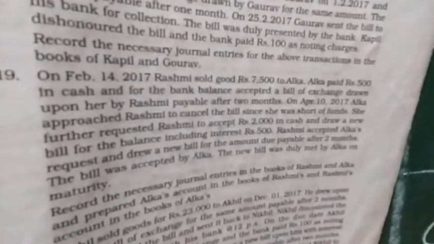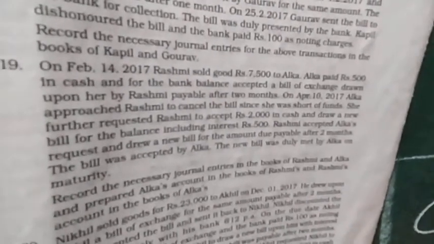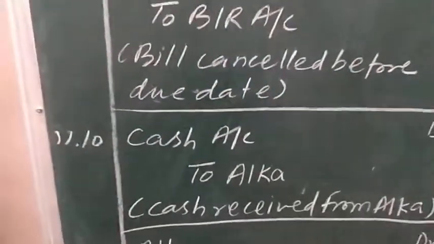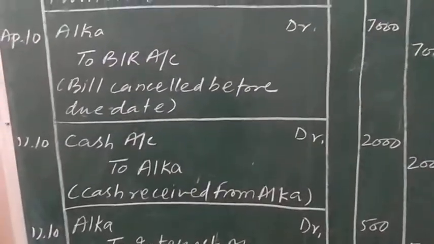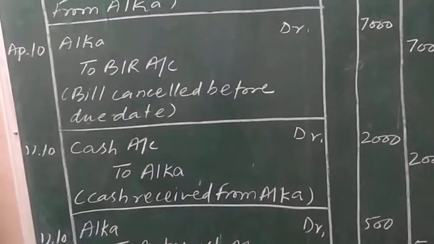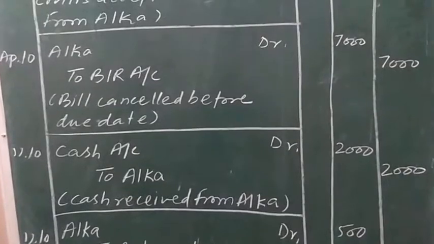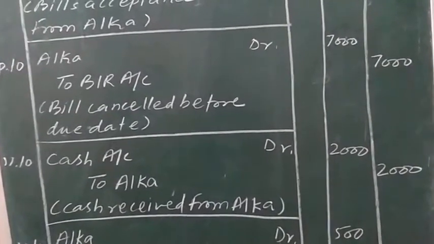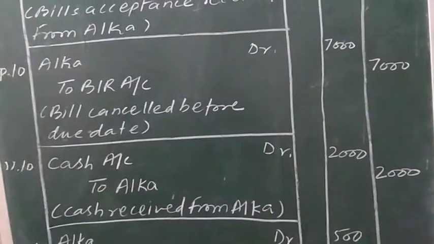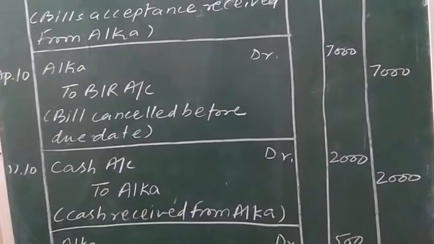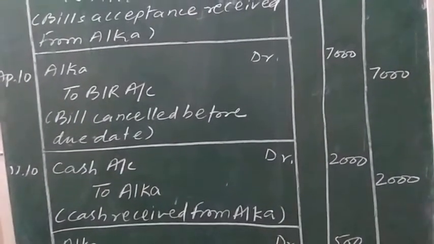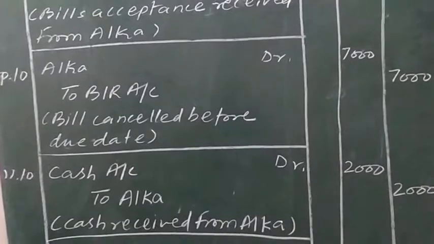So cash is received from Alka. The journal entry to be passed is cash account debit to Alka. The asset cash is increasing and will be shown on the debit side, and Alka, the debtor, will decrease and will be shown on the credit side. How much payment is remaining now? 7,000 minus 2,000, 5,000 rupees is remaining now.